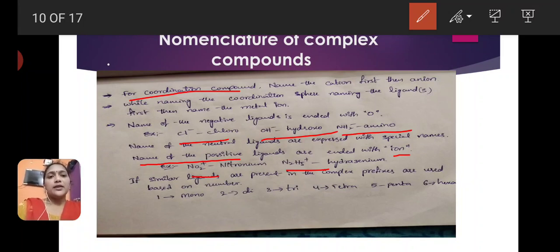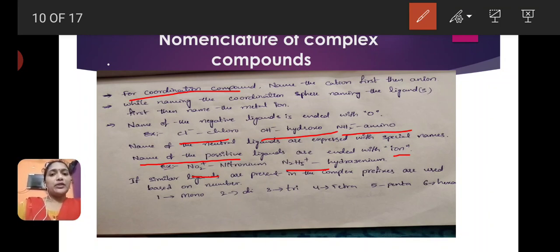Next point is, if similar ligands are present in the complex compound, prefixes are used. If more than one similar ligand is present in a coordination compound, then we have to write a prefix before the name of the ligand. That prefix is based on the number of ligands. If one is present, that is mono. Two similar ligands, then we give di.